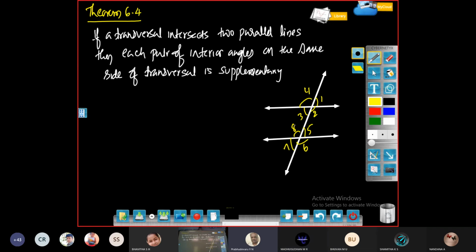Wait for some time. So you call this as line L, M, and this is T. Is it visible? Board is visible to all of you? Yes, sir. Now I have to show that, given here, what is given in this statement. If a transversal intersects two parallel lines, that means L is parallel to M, T is transversal.